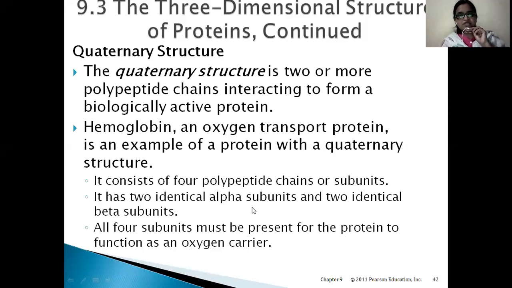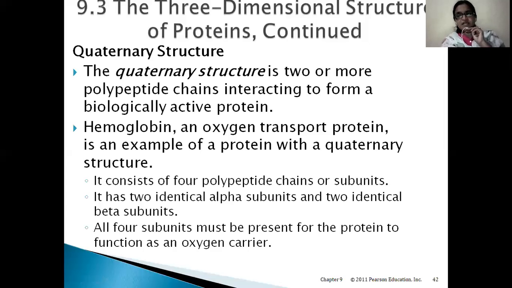It has two identical alpha subunits and two identical beta subunits. All four subunits must be present for the protein to function as an oxygen carrier. For this hemoglobin to be functional, it should have all four polypeptides, two alpha subunits and two beta subunits.